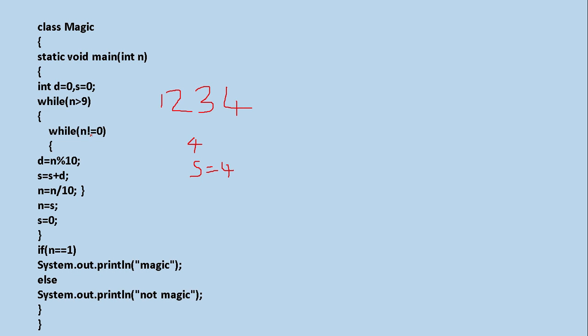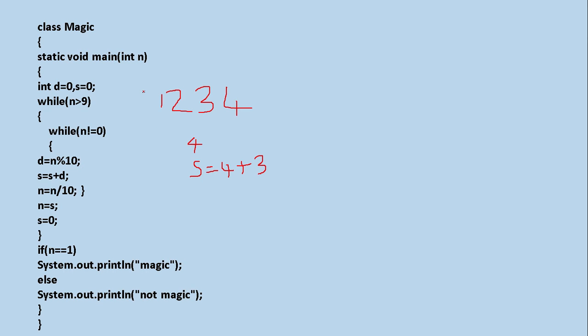123 not equal to 0? Yes. d is equal to n modulus 10. n modulus 10 means 3 will be extracted. s is equal to s plus d. That means 3 will be added. Now n is equal to n divided by 10. n divided by 10 means you will get 12. 12 not equal to 0? Yes. So d is equal to n modulus 10.